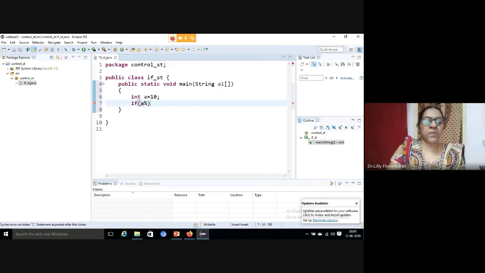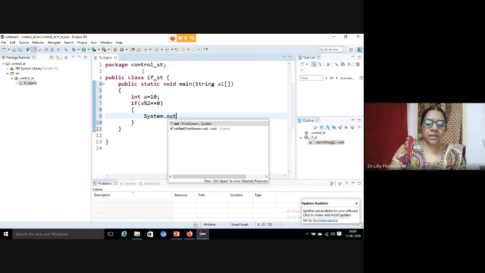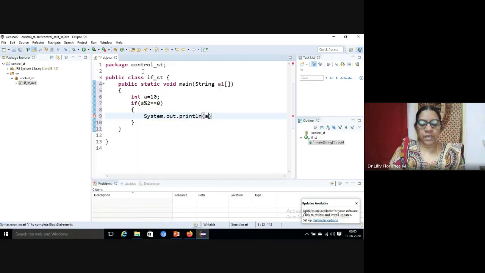To check, we divide the number by 2 and check the remainder. If the remainder is zero, the number will be an even number. So we can give System.out.println, a is even number.